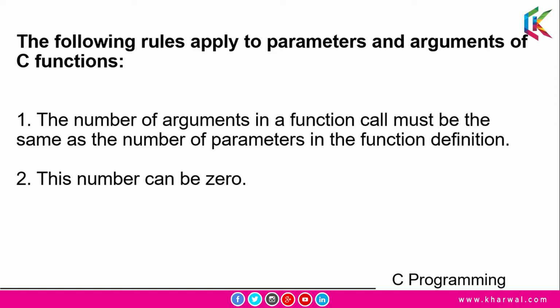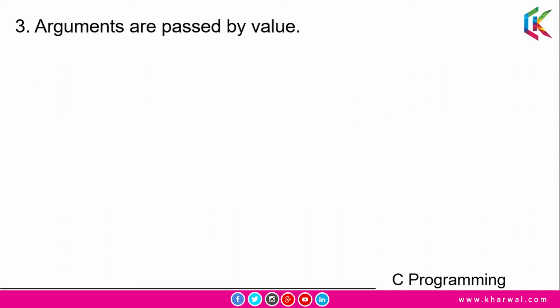Now let's go ahead. Arguments are passed by value. So it means when a function is called, the parameter receives a copy of the argument's value, not its address. And the rule applies to all scalar values, structures and unions passed as arguments.